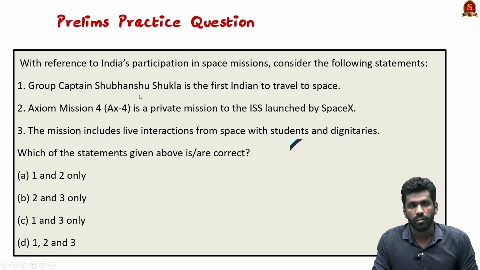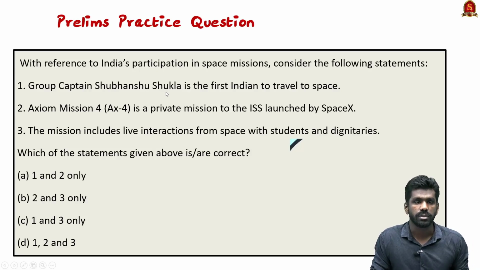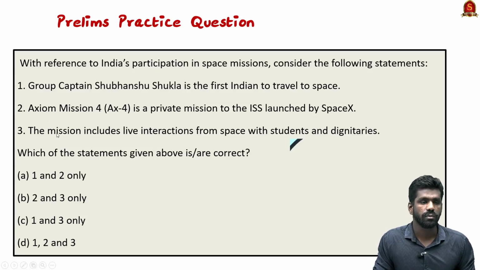Shubhanshu Shukla is the first Indian to travel to the International Space Station, and not just space. Previously we had Rakesh Sharma traveling to space. So the first statement is incorrect. The second and third statements are correct. So the correct answer will be option B, 2 and 3. So with this, let us wind up the topic and move to the next topic.